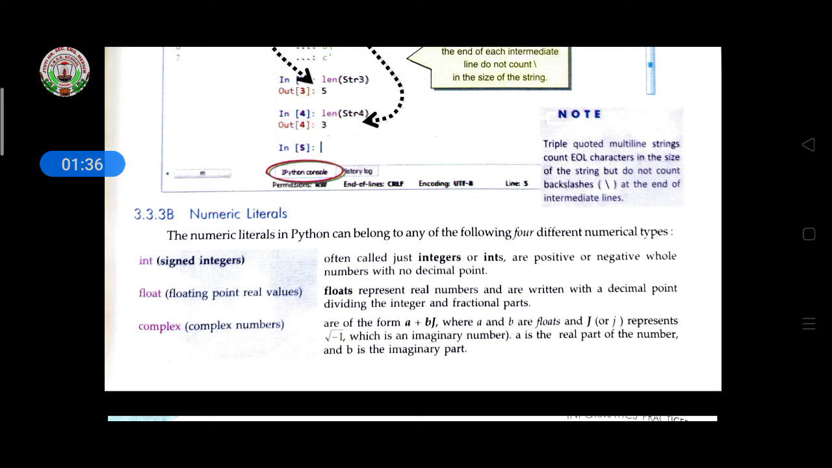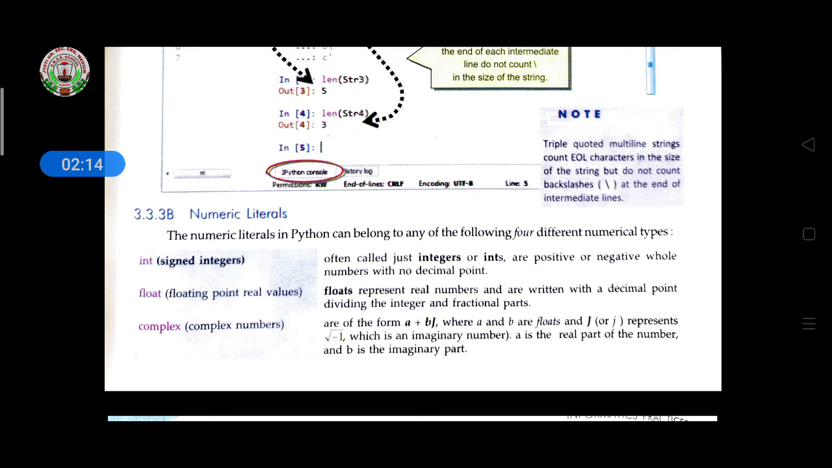So here in integer we have to give only a number, meaning a number with positive and negative, but not in a decimal format. Then floating point real values. Floats represent real numbers and are written with a decimal point dividing the integer and fractional parts. So here in float it is represented in a decimal form. It is a real number written with a decimal point. So if you know that the calculation answer should be in decimal format, you have to use a float.